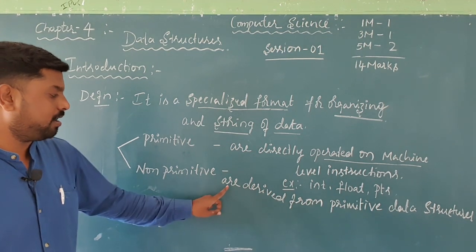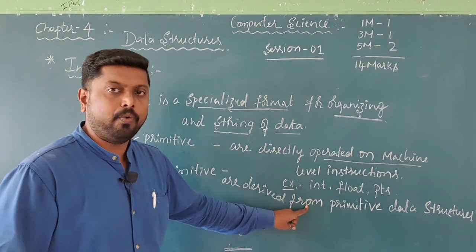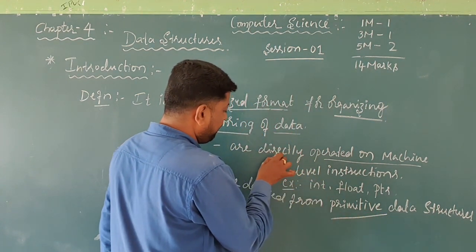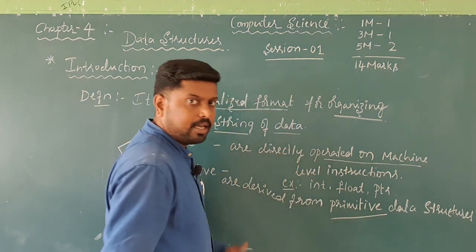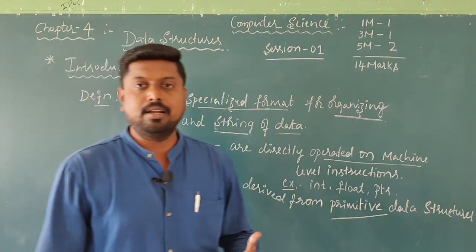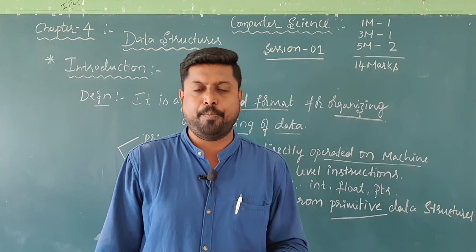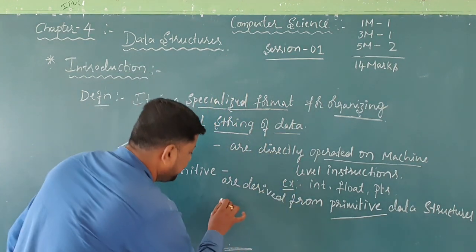So non-primitive data structures are derived from where? From primitive data structures. So from the primitive data structures only the non-primitive data structures are derived. Then what are all the non-primitive data structures we have? So once again I will write the examples.